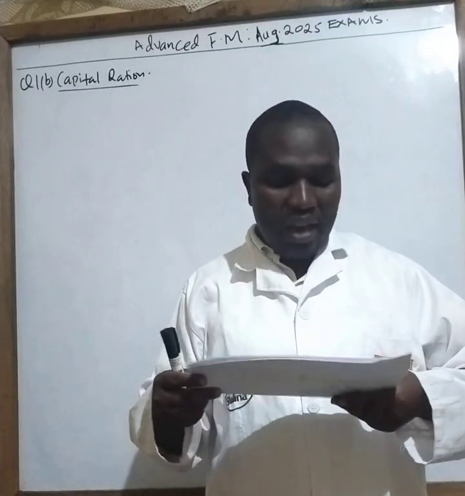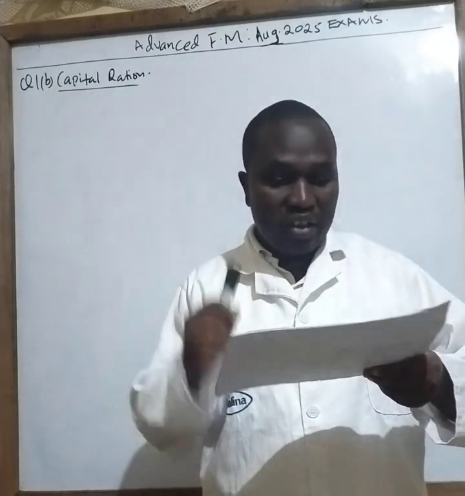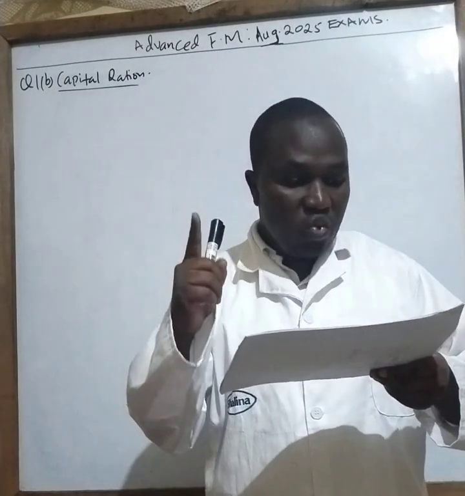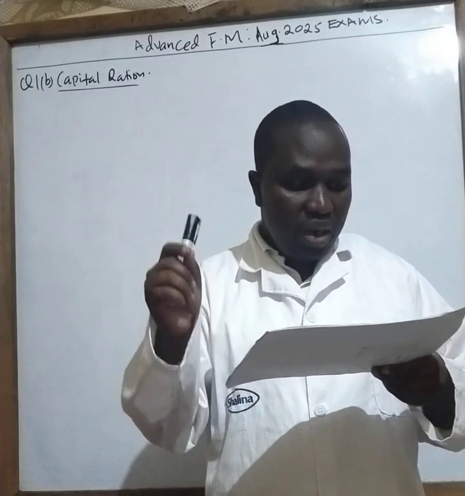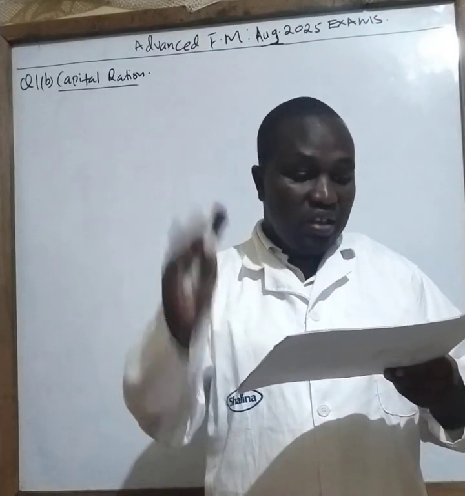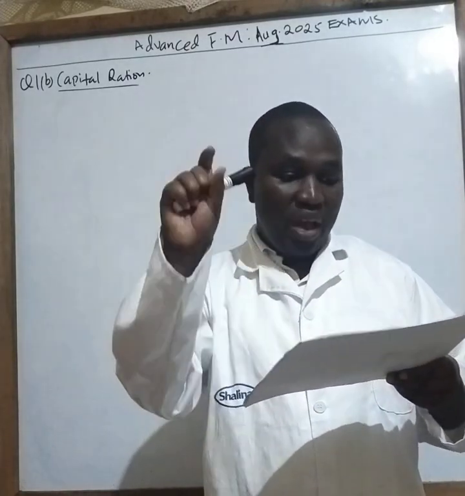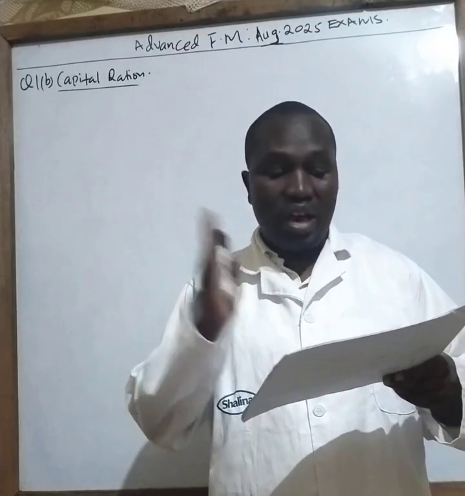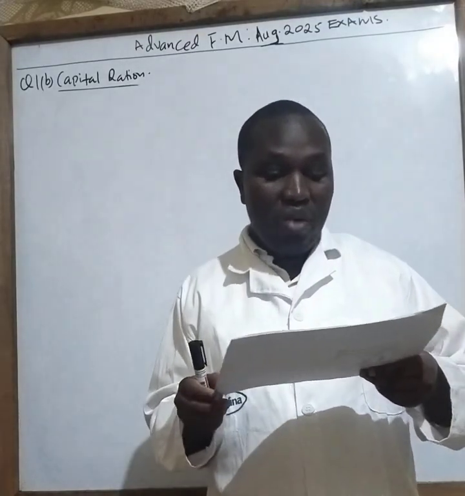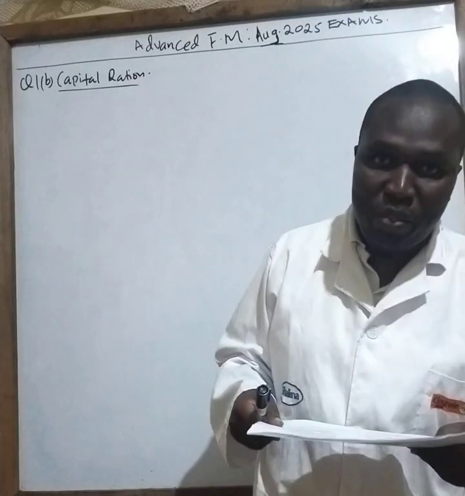Now let's identify what is very important. Number 1, we have been given the projects. Number 2, we have been given the initial outlay, that is the cost of investment. Number 3, we have been given the annual revenue. This revenue has no deductions, so we need to make adjustments on this revenue. Number 4, we have been given the annual fixed cost, which the organization is incurring. Then we have the project life, which is very important for discounting purposes.